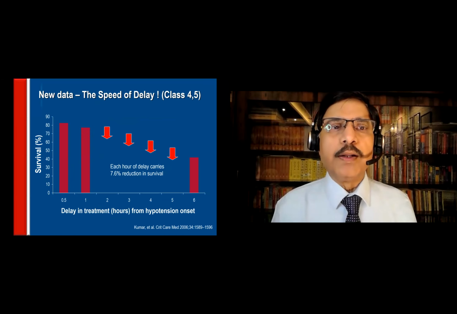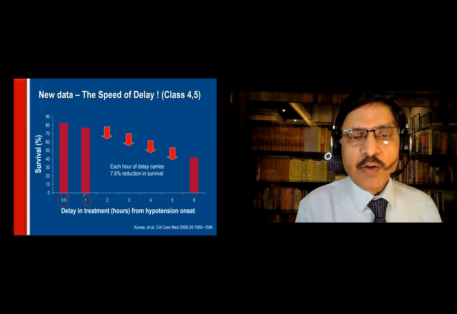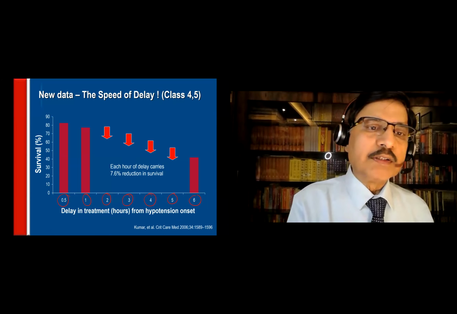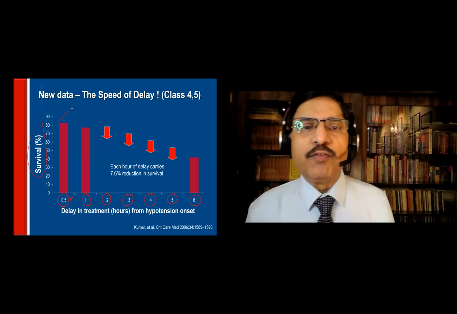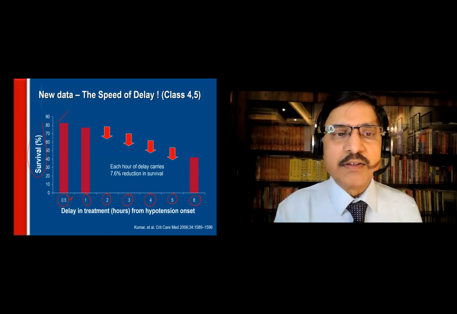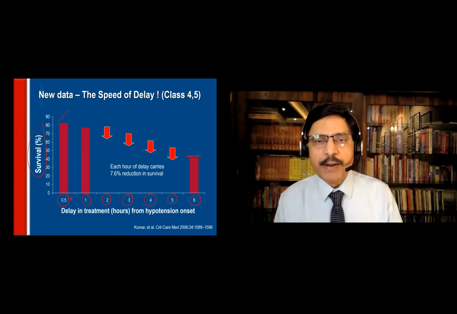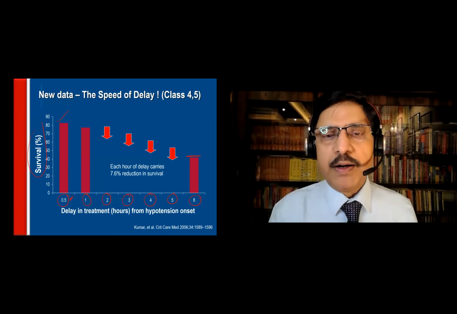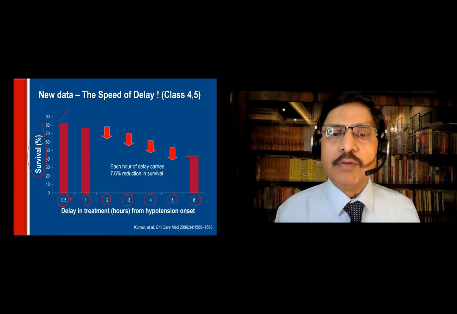there is extrapulmonary infection. You see here, if I delay the treatment 0.5 hours, 1 hour, 2 hours, 3 hours, 4, 5, 6, what is the survival chance? If I treat within the first half an hour, 85 or 84% is the survival. Okay, if I delay for 6 hours, the survival chance is just around 45%. So time is life here. In this pneumonia treatment, time is life, and empiric early antibiotic treatment is the need of the hour.